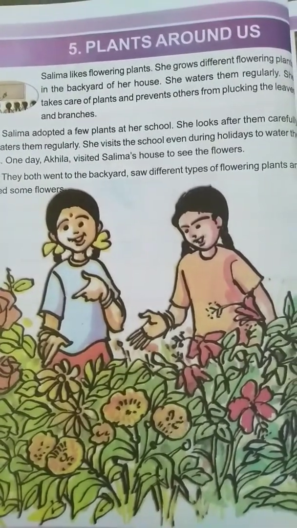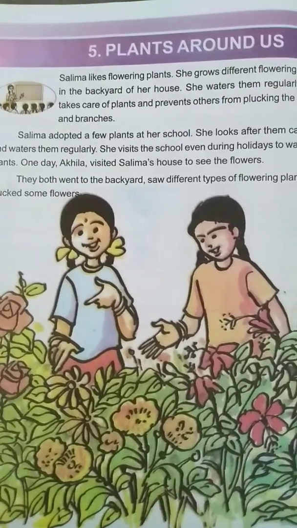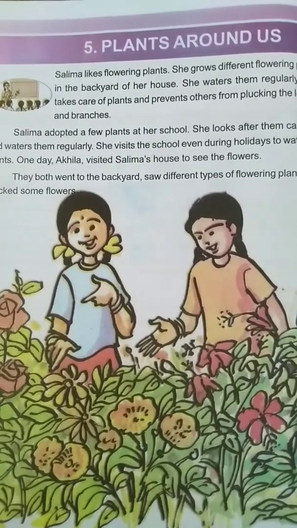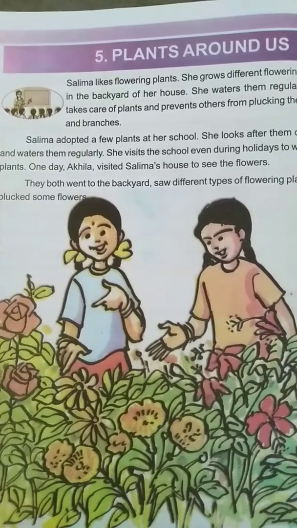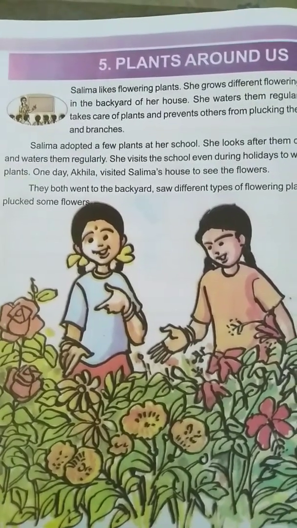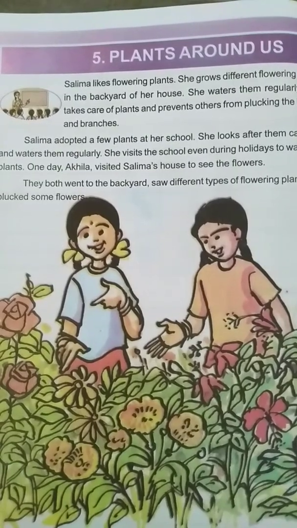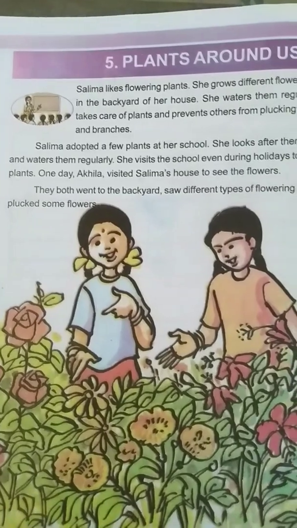One day her friend Akhila visited Salima's house. Who is her friend? Akhila. She came to Salima's house and she saw that there are many different flowering plants, on which the flowers are looking very nice.